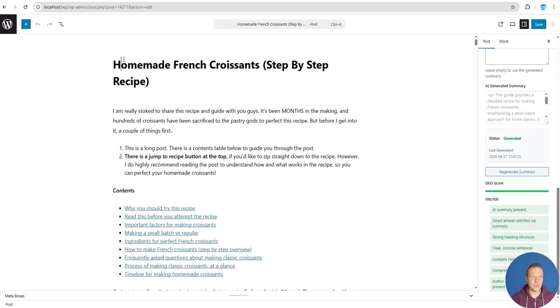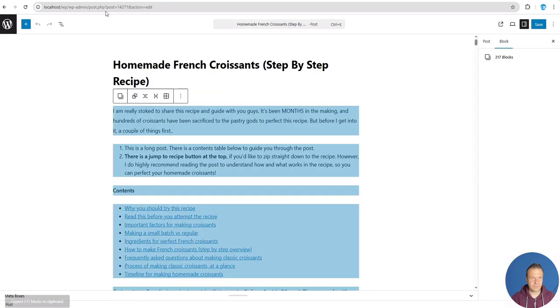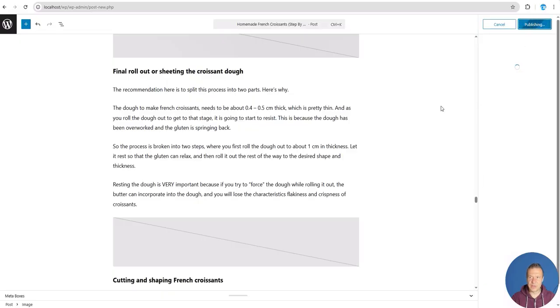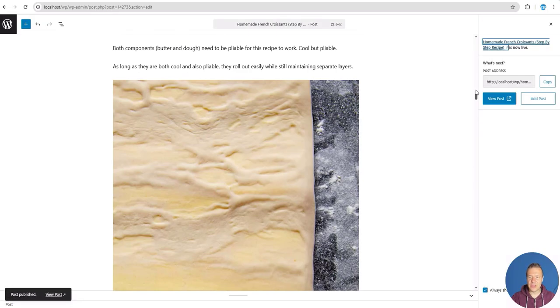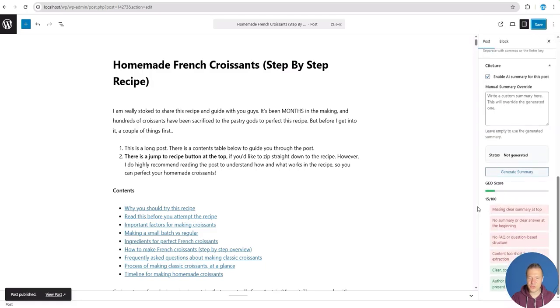So if we do a copy of this post and publish it on our site, this score will not be 100. It will be reaching 100 only after the AI generated the full structure and helped optimize this post.